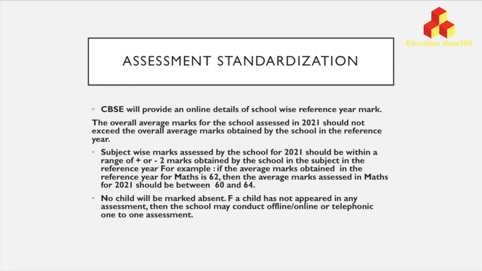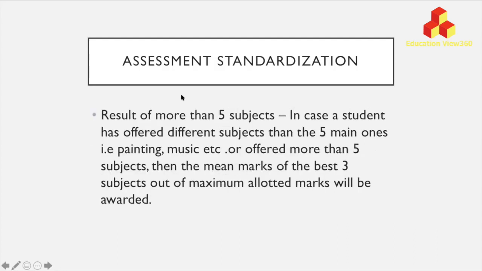Supposing your mathematics subject average was 62 in your reference year. So this year, your mathematics subject average can be between 60 and 64. But again, the overall school average will not change. It will be the same as it was in the reference year. Please remember, this is important.